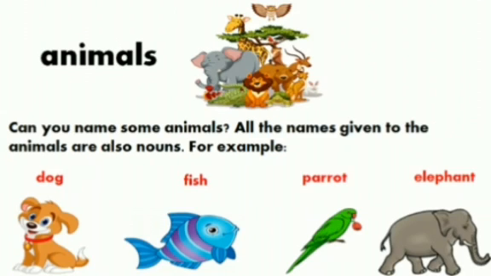Animals. Can you name some animals? All the names given to animals are also known as nouns. Now, students, you all know that there are many animals in this world, and every animal is given a name: dog, fish, parrot, elephant, giraffe, lion, alligator, turtle, eagle, owl. All the names given to animals are also naming words, hence, they are also called nouns. Okay?